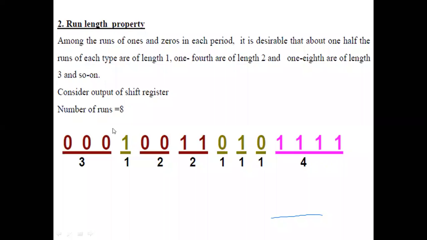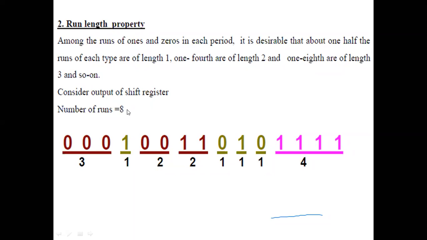1/2 of the number of runs is 1/2 of 8. 1/2 of 8 is 8/2, that's equal to 4. That means there should be 4 runs of length 1. That means 4 ones should be there together in the code. Run of 1: 1, next number is 1, next number is also 1, next number is 1. After that, there is no bit, but there are continuous how many ones? Here shown in pink color, 4 ones. And this 4 is nothing but 1/2 of 8.